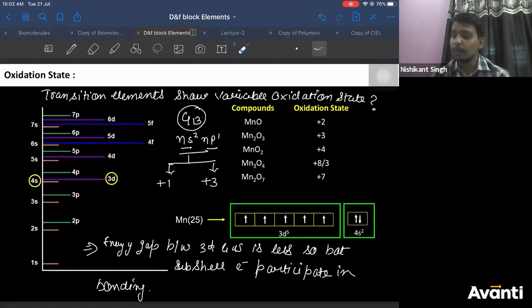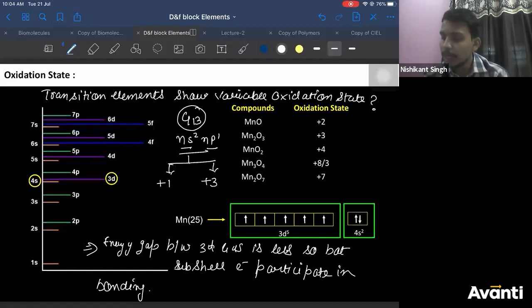Now the problem here is, can you explain how it shows a fractional oxidation state? Why is there a fractional oxidation state? Because there is no fractional number of electrons here. If there is no fractional number of electrons, how can it show fractional oxidation state? The answer to this lies in solid state.